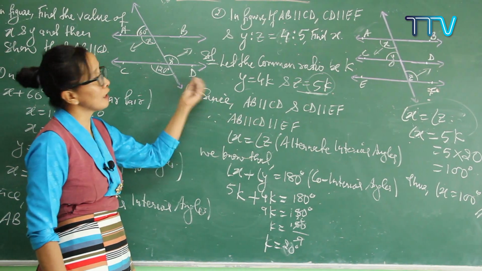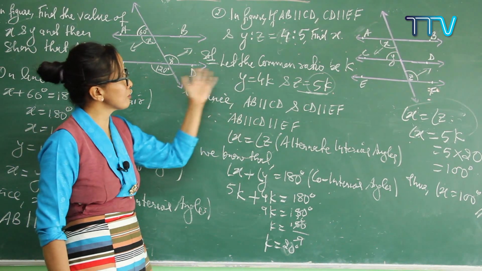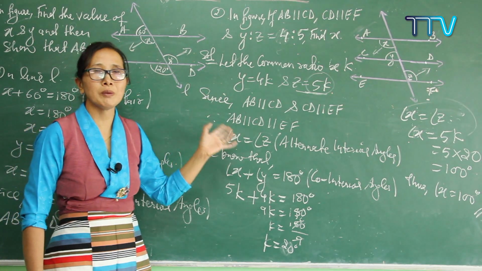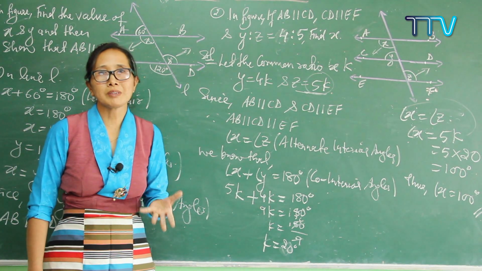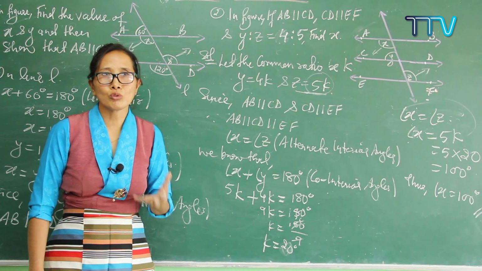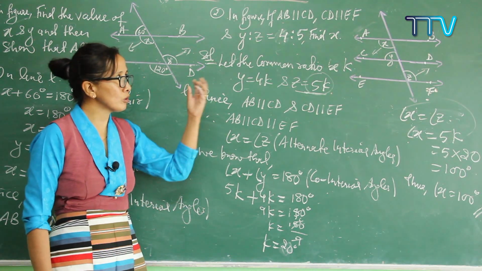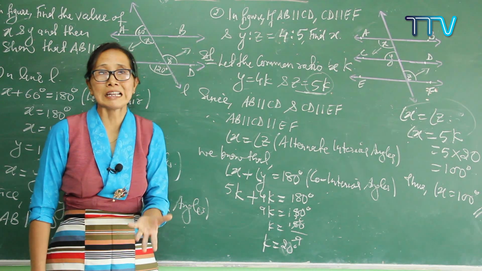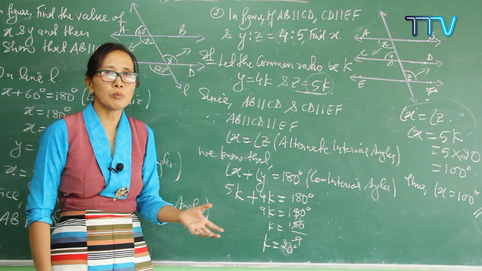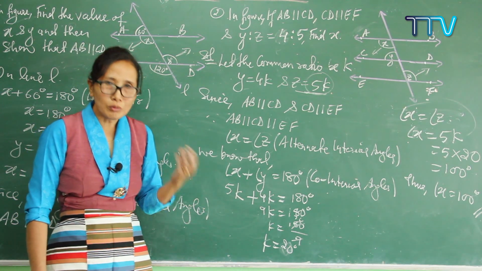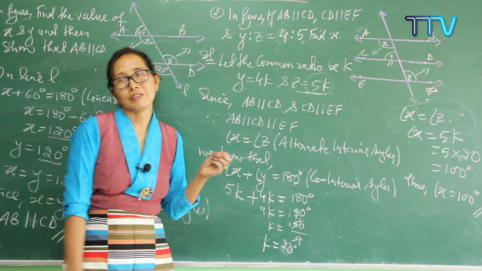So with this I end. I've just solved two exercises. There are so many exercises and problems in your textbook. Try your best to do all the exercises by learning all those properties. Once you learn the properties clearly, all the exercises will be easy for you. Understood? So good. Okay, thank you and see you next time.